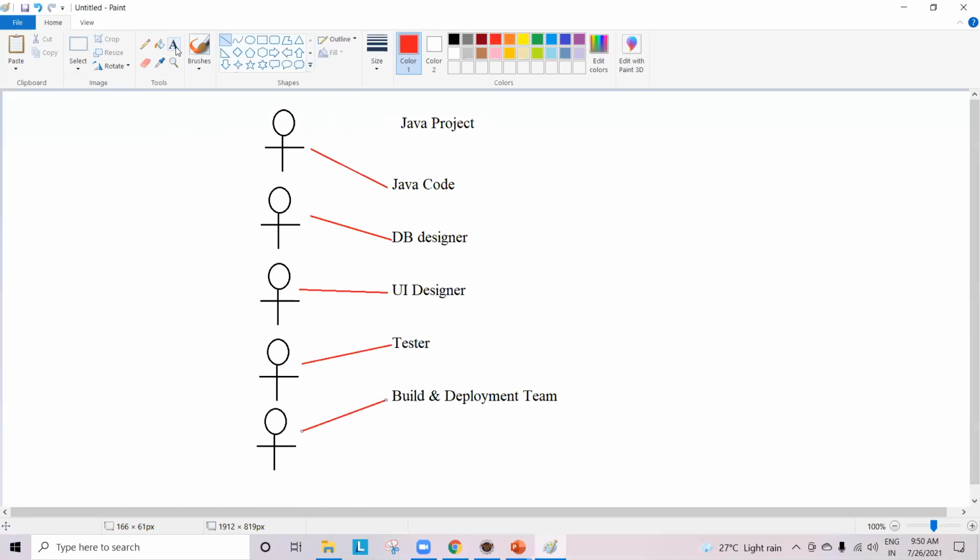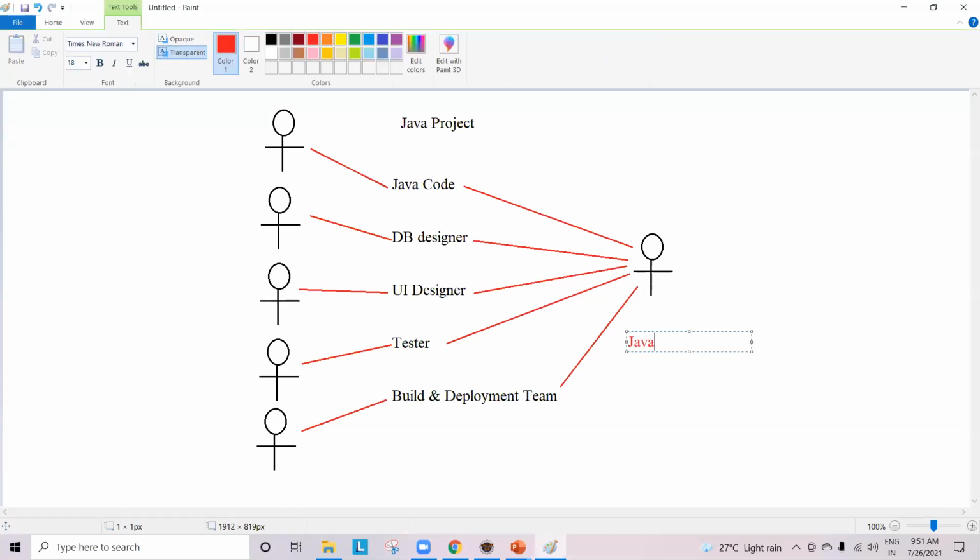If a person is capable of doing all these things, writing the Java code, designing the database, designing the UI of your web page, testing the project, and building and deploying the project, then he is known as a Java full stack developer.